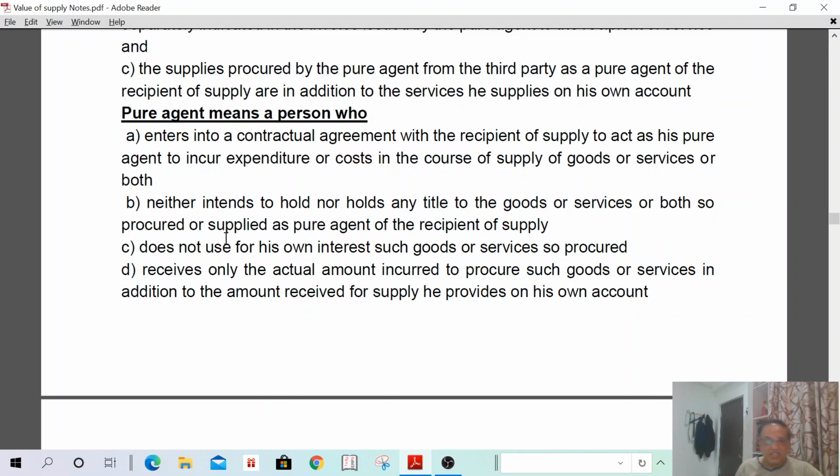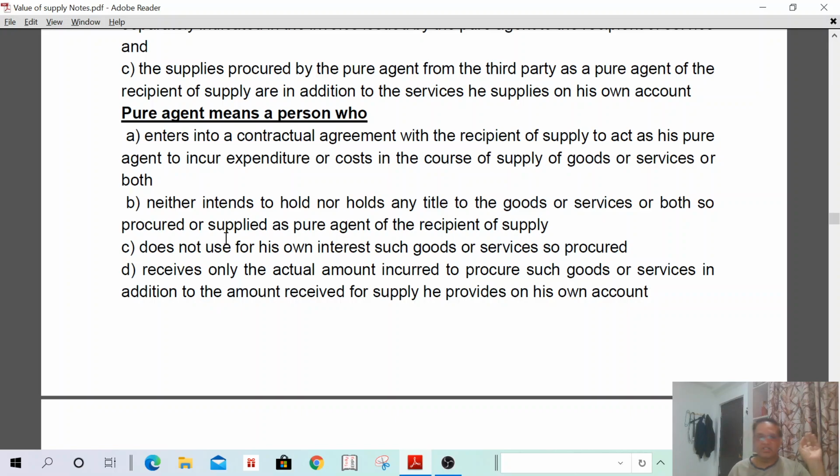Next, he does not use for his own interest such goods or services so provided. He shall not use such goods for his own interest. He receives only the actual amount incurred to procure such goods or services, in addition to the amount received for supplies he provided on his own account. He is providing some services, he is collecting such amount, and the actual amount only he will receive. Then he can be called a pure agent.